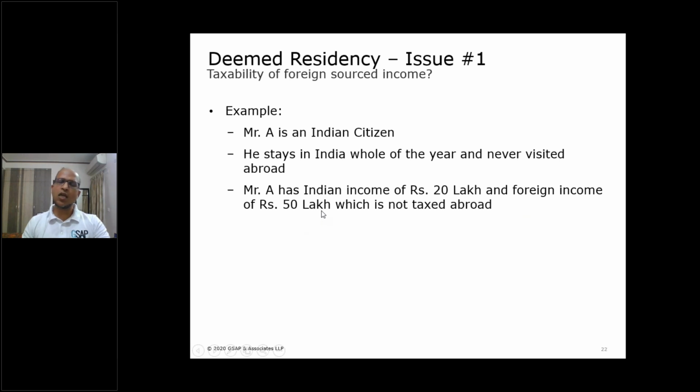he also has some foreign income, say 50 lakh rupees, which is not taxed abroad. Which country he belongs to, I'm not going into that argument. Why foreign income is not getting taxed, I'm also not going into that argument, because the law presupposes that there may be a possibility that foreign source income is not taxable in India. So with this hypothetical example, now look at what will be the residential status and scope of total income of Mr. A under the old law and under the new law.